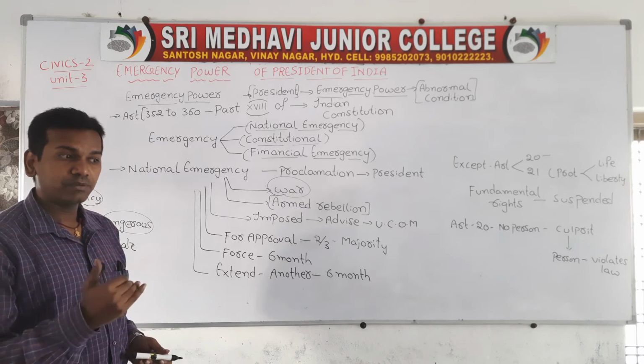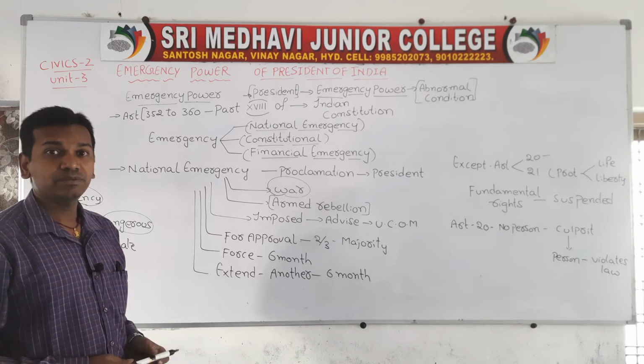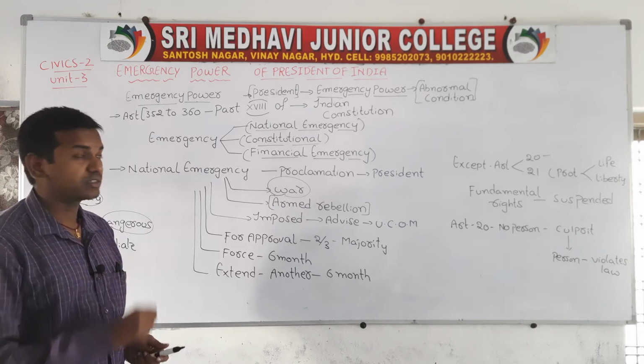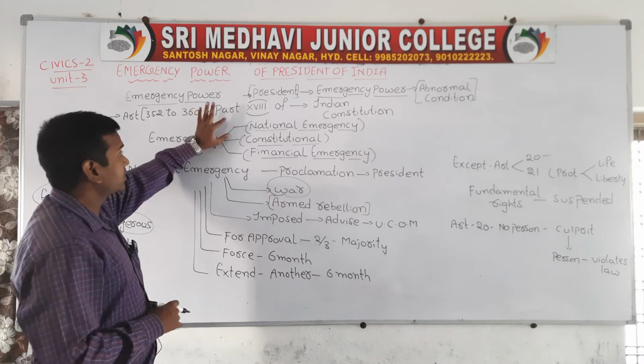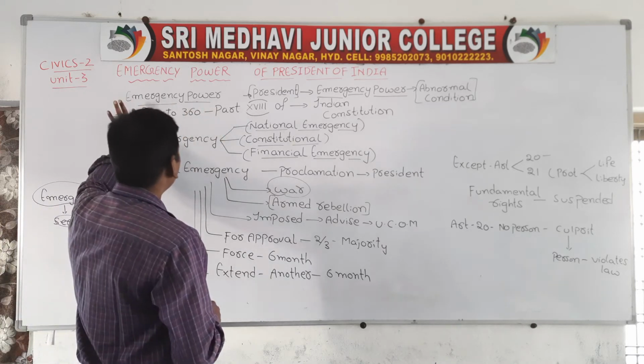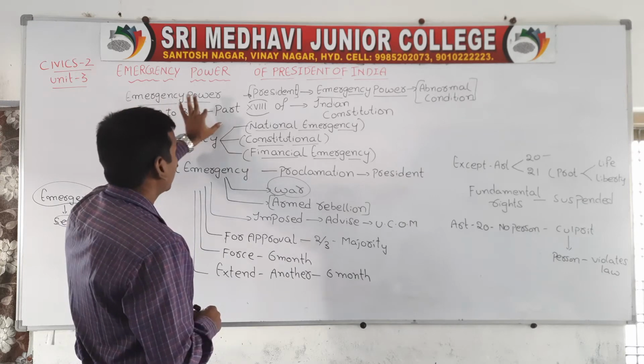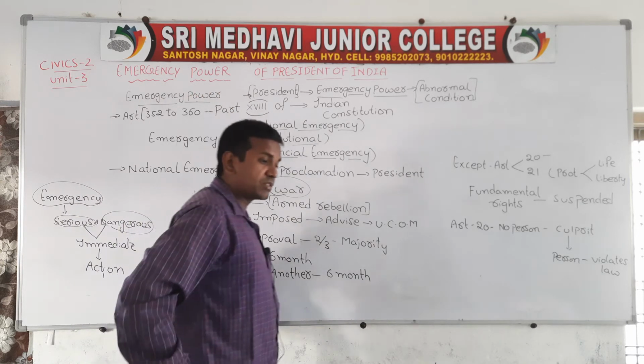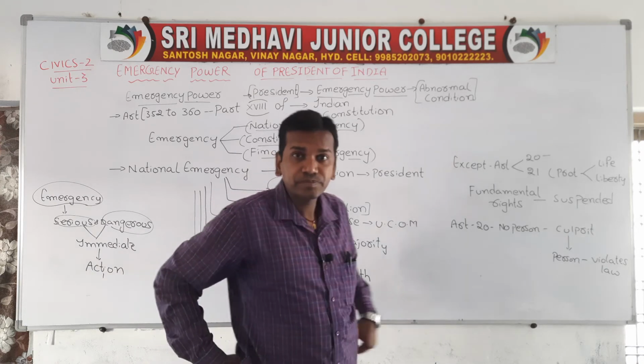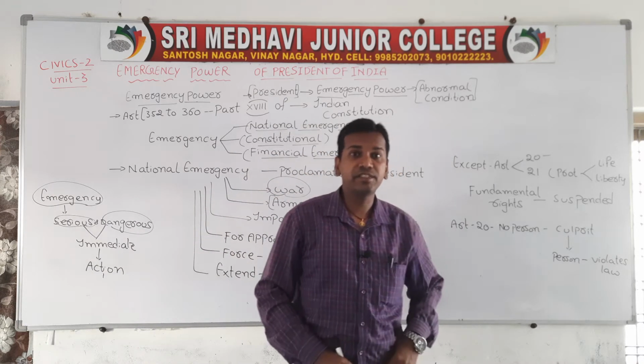When the army revolts, it is a very problematic situation for the government to control. Now, these national emergency provisions are in Articles 352 to 360, Part 18 of the Indian Constitution, where emergency is mainly dealt with.